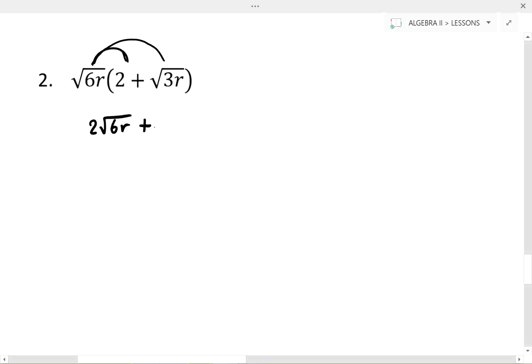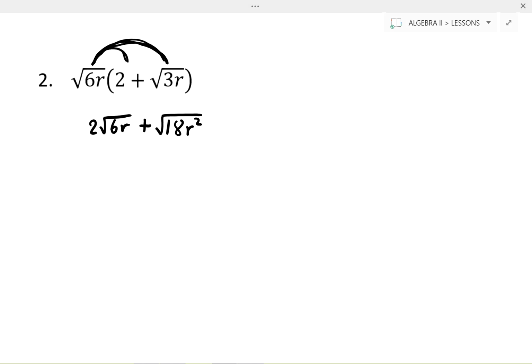And then we have plus. Now in this case, both sets are under the square root. So this becomes the square root of, and we multiply the 6 and 3 together, which is 18, and we multiply the r and r together, which becomes r squared. So we performed the distribution and got 2 times the square root of 6r plus the square root of 18r squared.